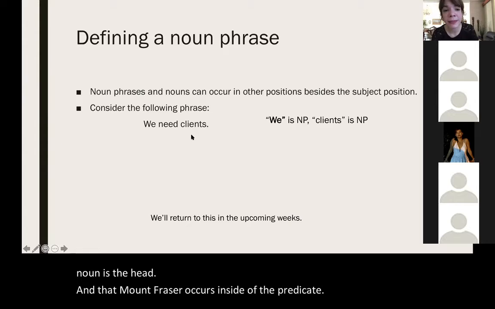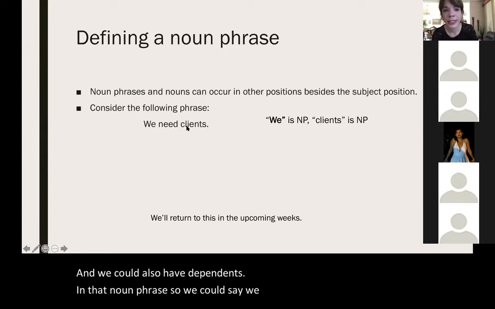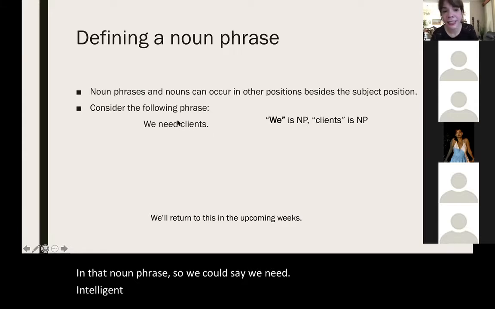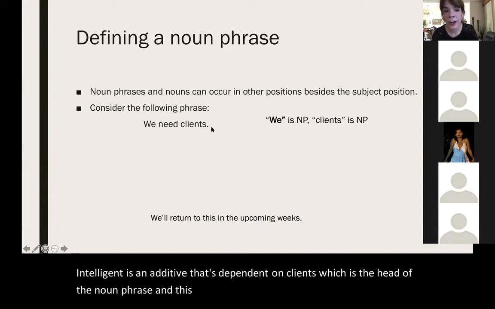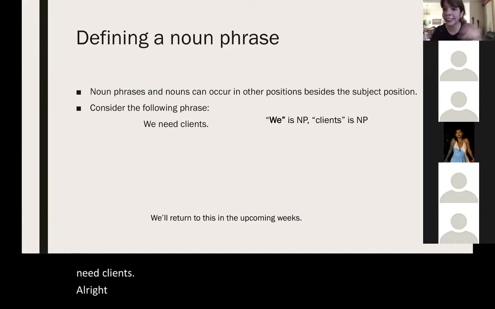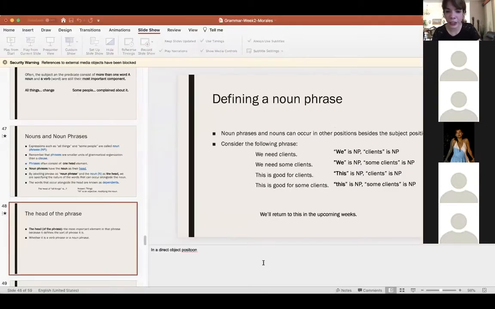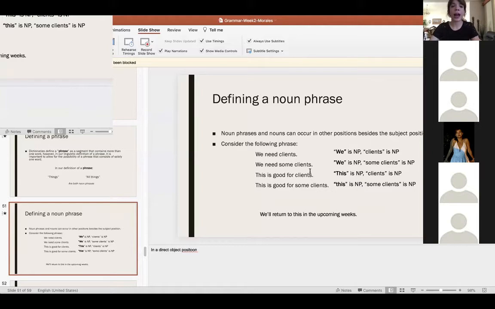And we could also have dependents in that noun phrase. So we could say we need intelligent clients. Intelligent is an adjective that's dependent on clients, which is the head of the noun phrase. And this noun phrase occurs inside of the verb phrase, need clients. All right? So actually phrases can occur inside of phrases. And that's something that you should also be able to understand, that idea that you could have a phrase inside of another phrase.